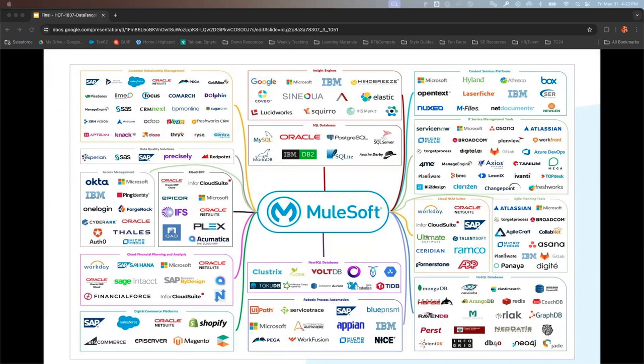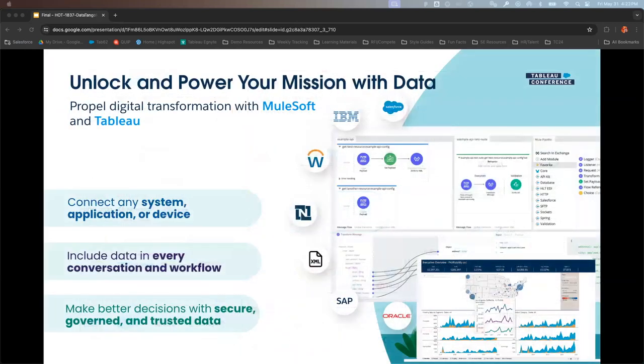I think it's pretty simple to say that MuleSoft has so many connectors that you're unlikely to face something where your data lives and you don't have a connector with it. That is just the reality, is that we have tools within the Salesforce family to connect to all these different data sets. When you connect to them, you have the ability to say like, hey, now that I can see across different data sets, am I actually meeting my mission goals? Am I doing what I set out to do?